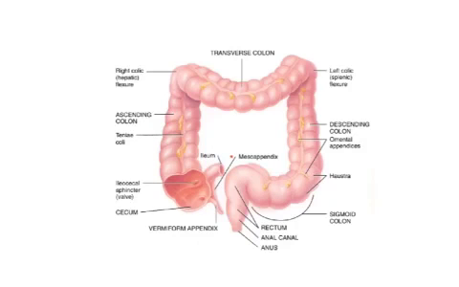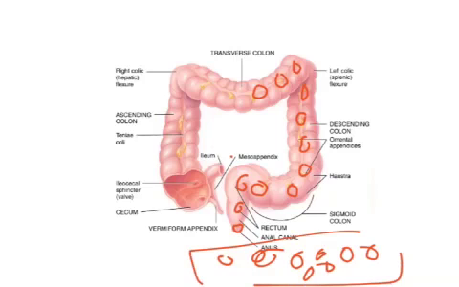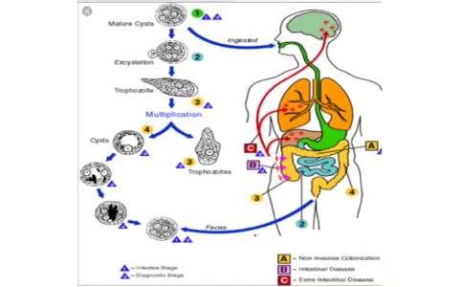These tetranucleate cystic stages, which are present in the lumen of the large intestine, come out through the fecal matter. Along with the fecal matter, the tetranucleate cystic stages enter contaminated food and water.